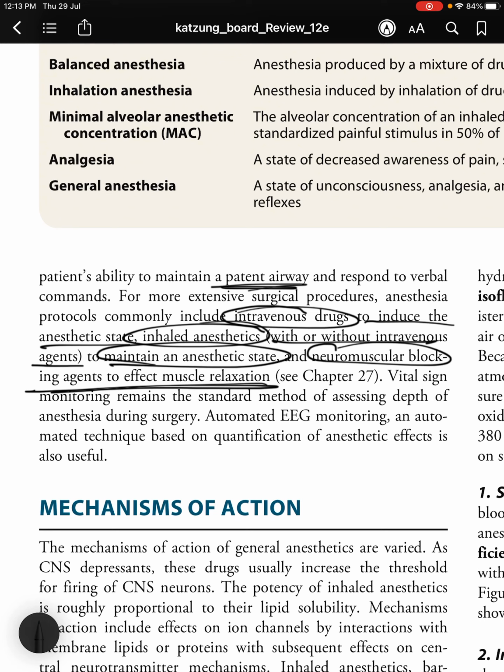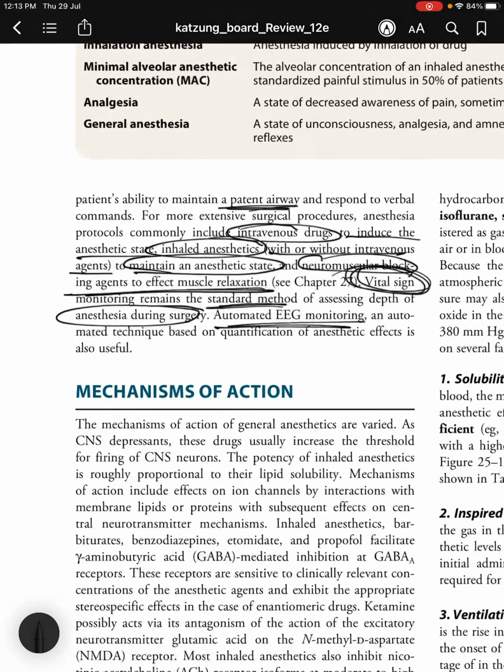Vital sign monitoring remains the standard method of assessing depth of anesthesia during surgery. Automated EEG monitoring, electroencephalogram monitoring, that is, an automated technique based on quantification of anesthetic effects, is also useful.